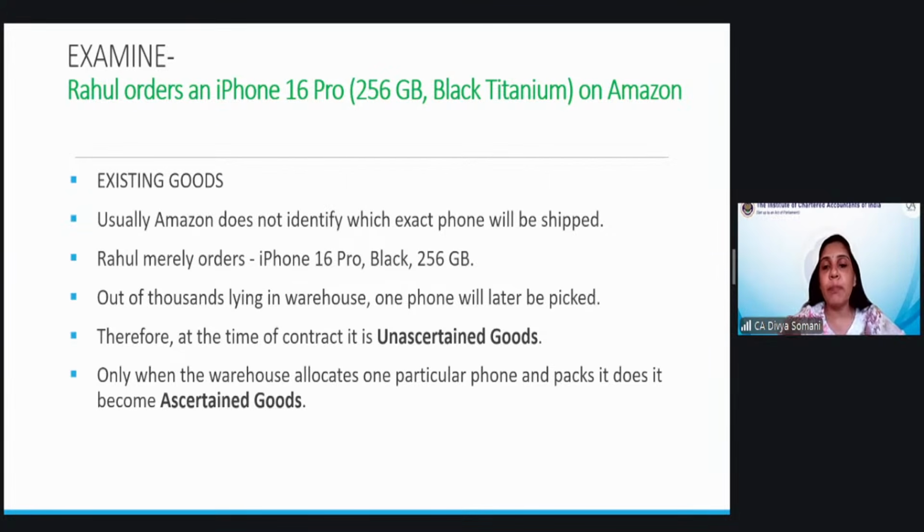Ownership is not dependent on the payment terms. Again, I'm saying ownership is not dependent on payment terms, but ownership depends whether it is sale or agreement to sell. So that thing we have to understand. If it is existing goods, obviously it is a case of transferring ownership then and there. But in case of agreement to sell, it will be transferred later on.